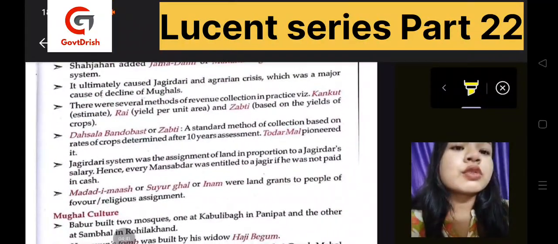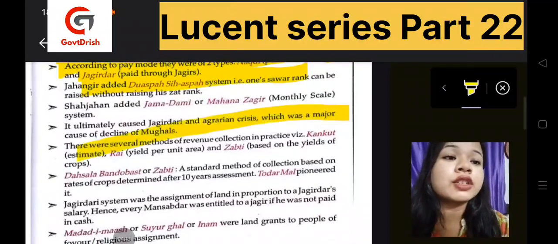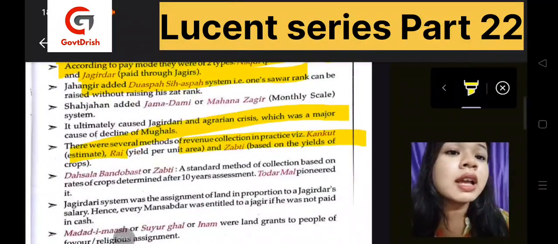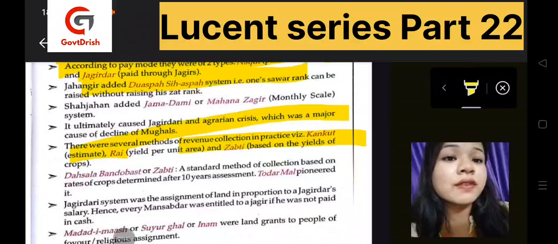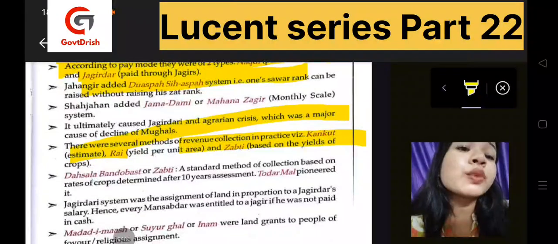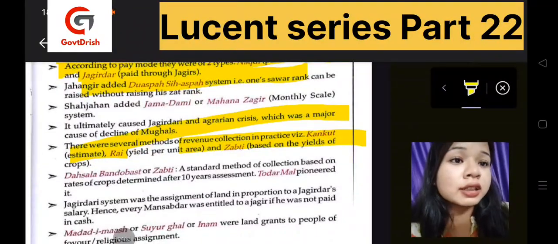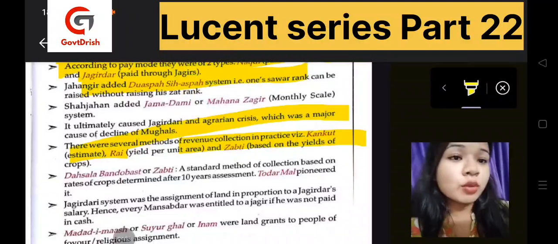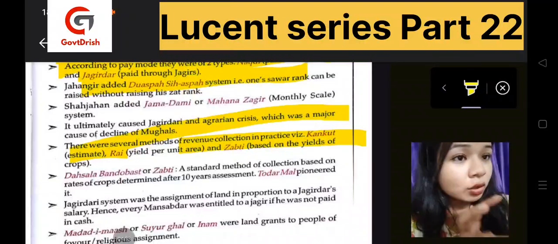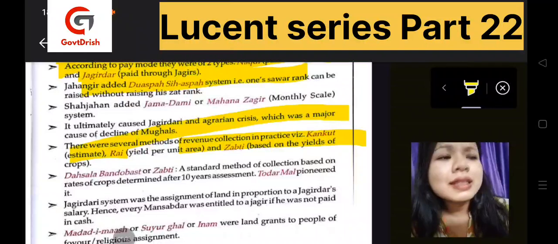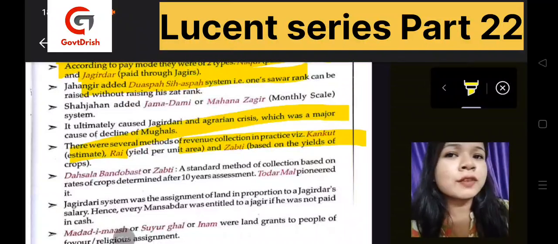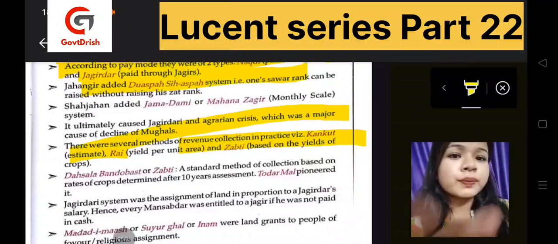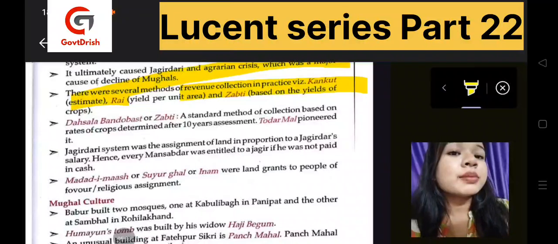Now there were also various methods of revenue collection in practice. That was Kankut, that was estimated. Then we have Rai, that was the yield per unit area. Through that, revenue was collected. And we have Zabti, it was on the yield of crops. One is on the basis of area, and one is estimated. Okay, so this estimated tax comes from this line. This was Kankut.